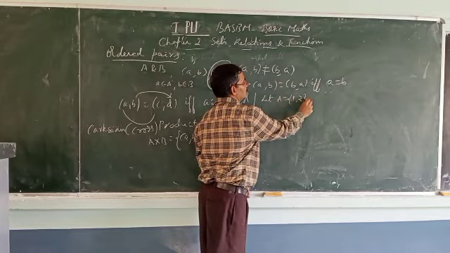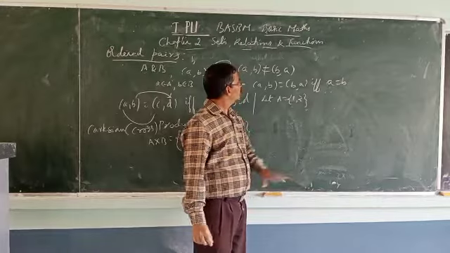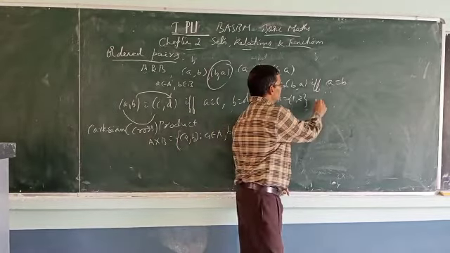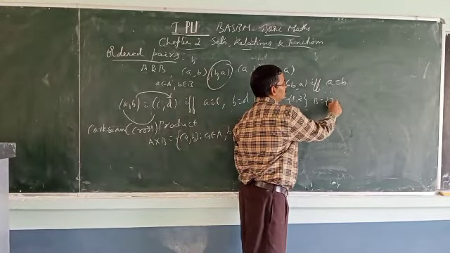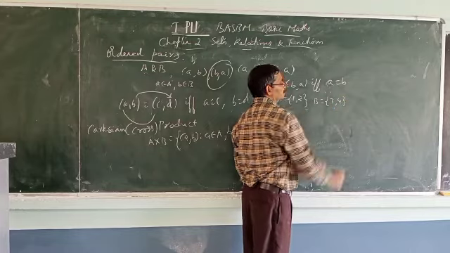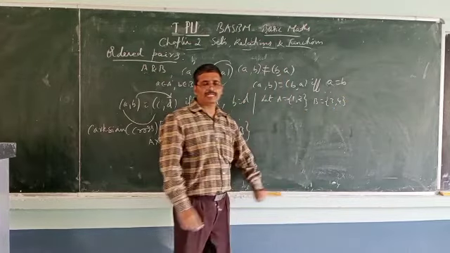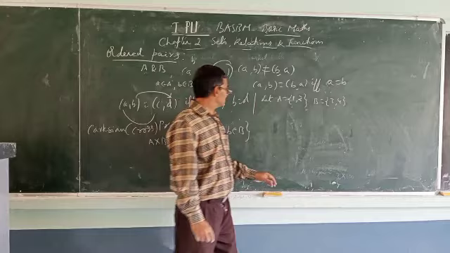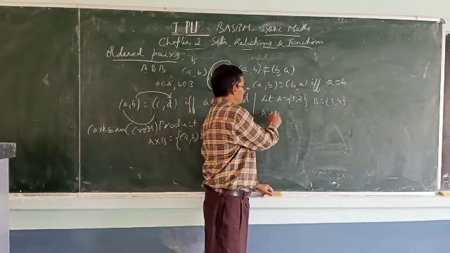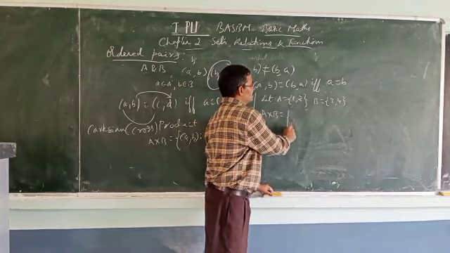A equal to {1, 2}, B equal to {3, 4}. So what is A cross B? Let us calculate A cross B.